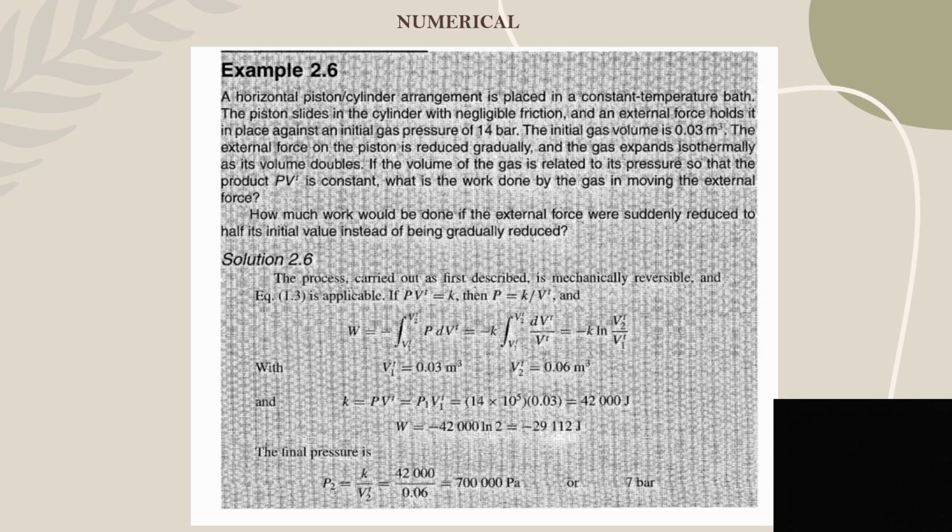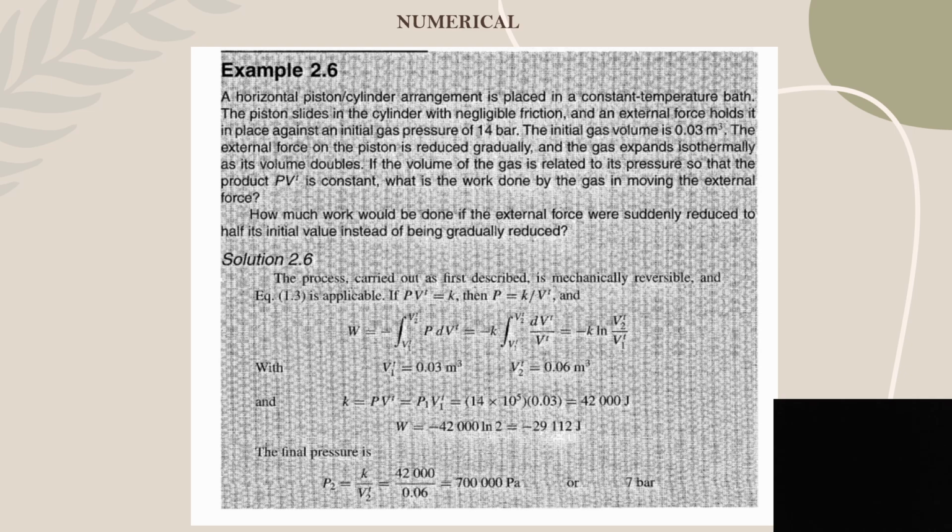So first, let's convert the constants to SI units, and 1 bar is equal to 10 power 5 pascals. Here, volume 1 is 0.03 meter cube and volume 2 is 0.06 meter cube.